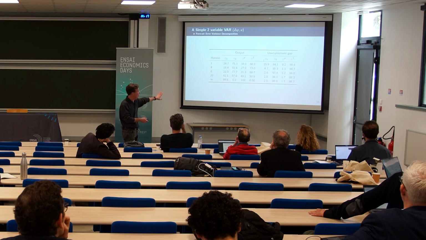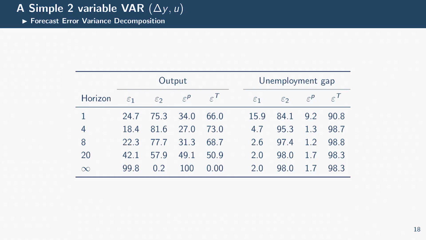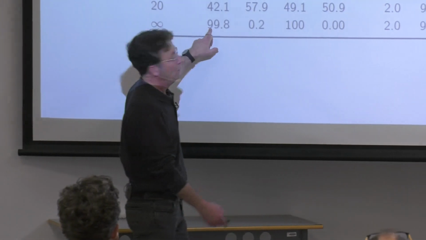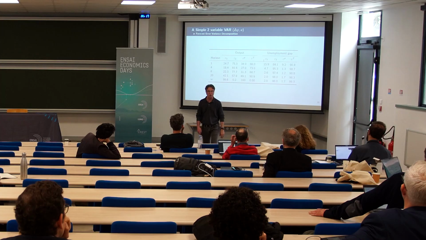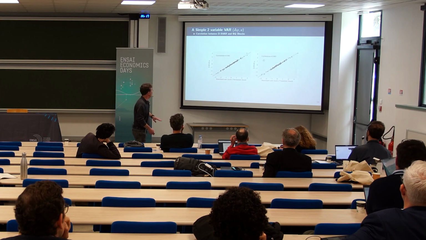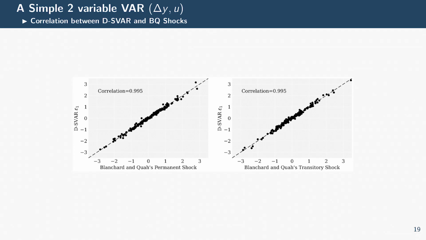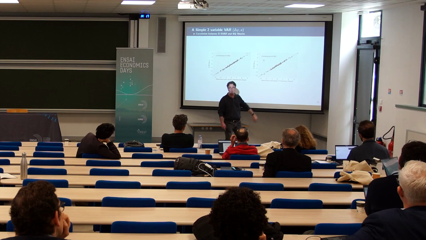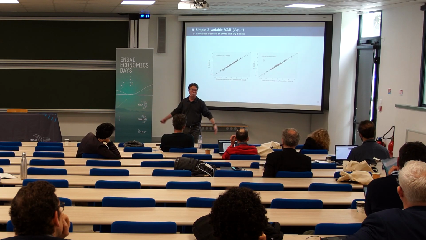Yeah, I just finished. Variance decomposition, I will proceed almost the same, you see. So by construction, Blanchard-Quah is 100% and 0. You see the numbers are almost the same. And the correlation of epsilon 1 with epsilon P, and epsilon 2 with the transitory shock in Blanchard-Quah is close to 1.